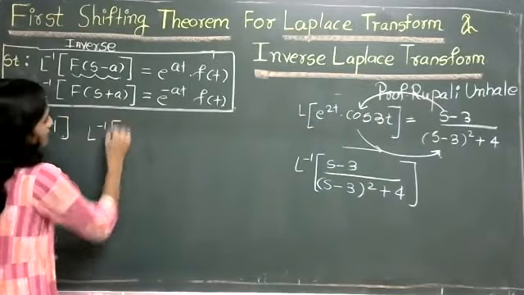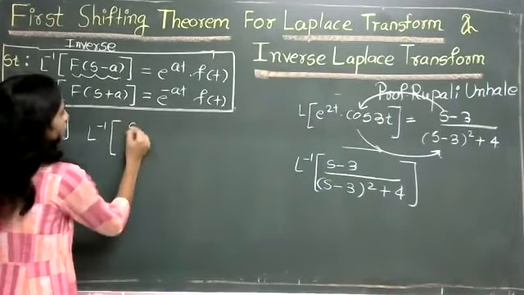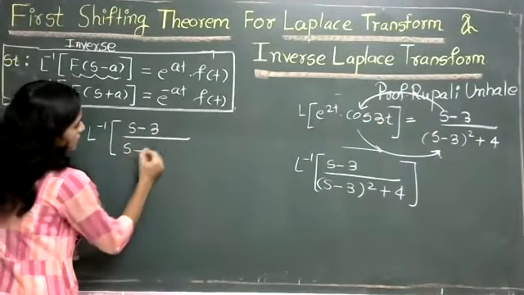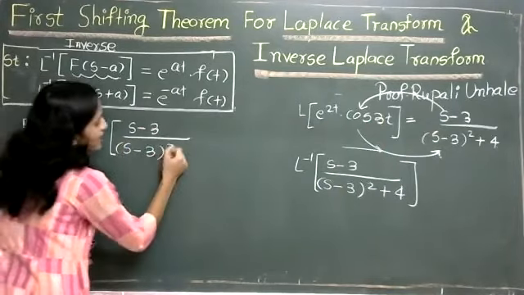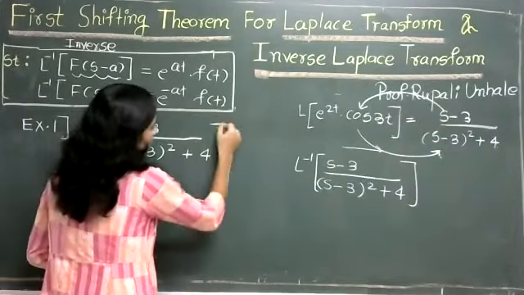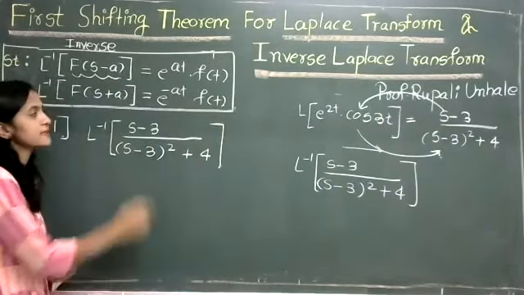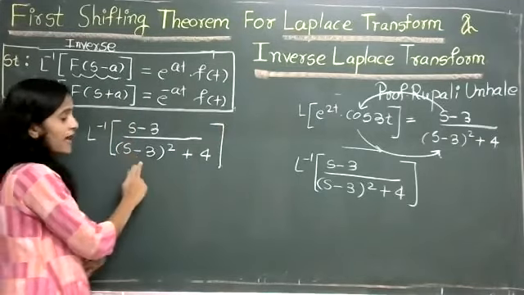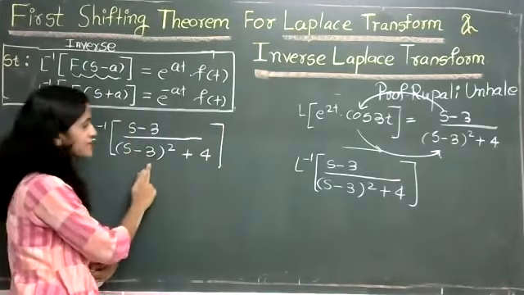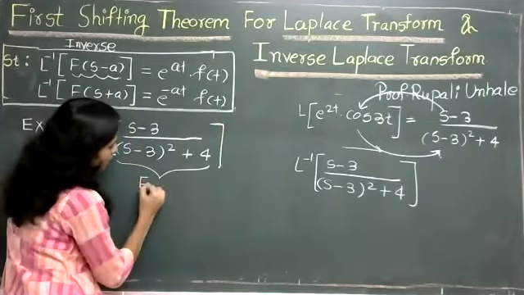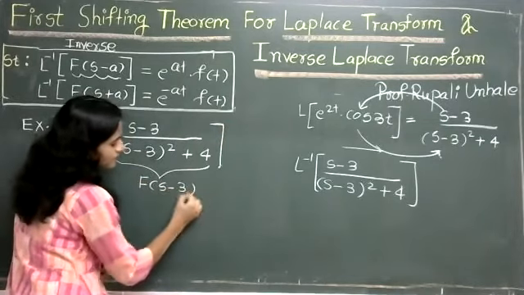So here we want to find the L inverse of s minus 3 upon s minus 3 bracket square plus 4. Students, you can easily identify this theorem because the numerator has s minus 3 as well as the denominator having s minus 3. So this bracketed value is nothing but f of s minus 3.